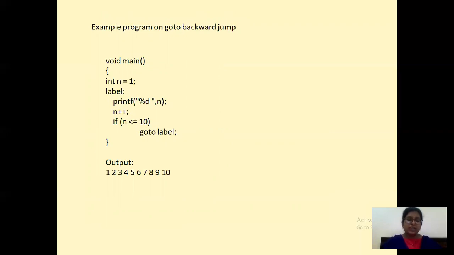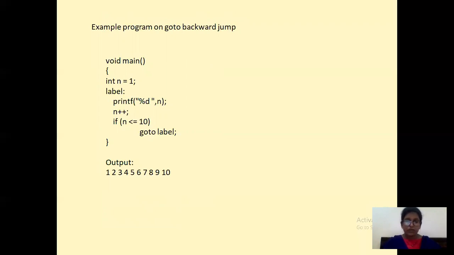It will go to that particular label and it will print that n value, and n value will get incremented. So like that, and so on. You will be repeating these particular statements using this label, and this label we call a backward label, because after some statements you have written goto that particular label. The label is above, so that particular label will get executed. So it is nothing but your backward goto. This is an example program for your backward goto.